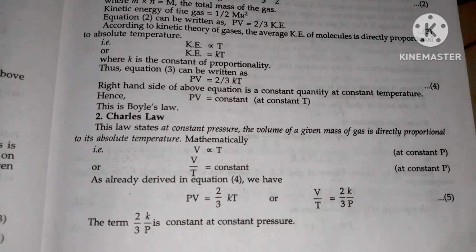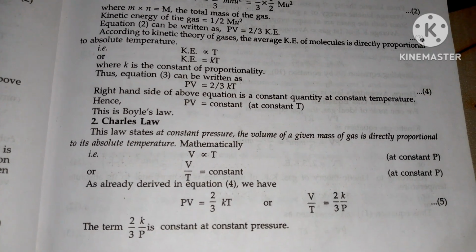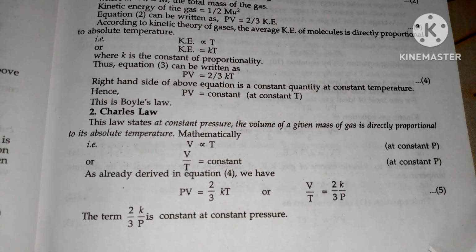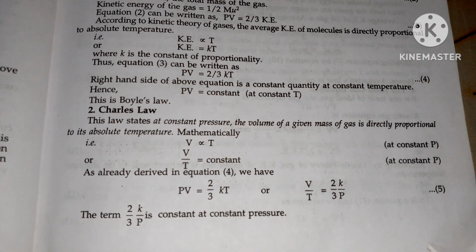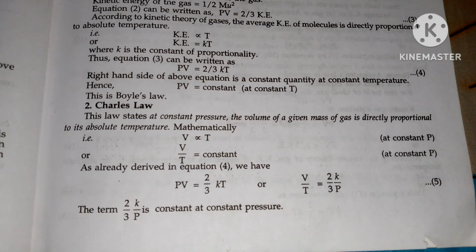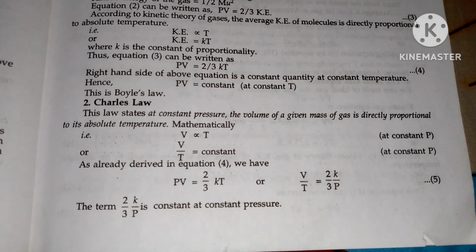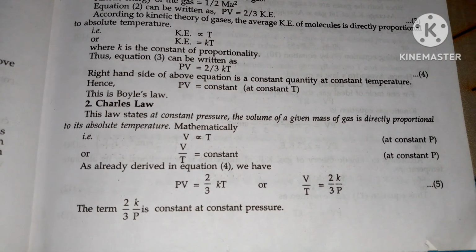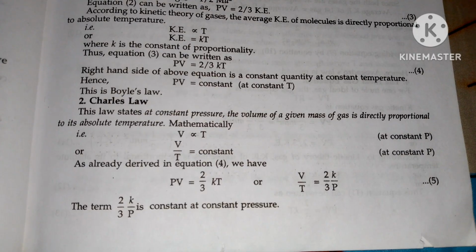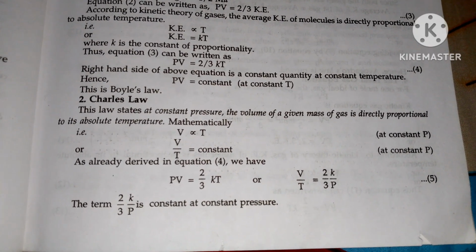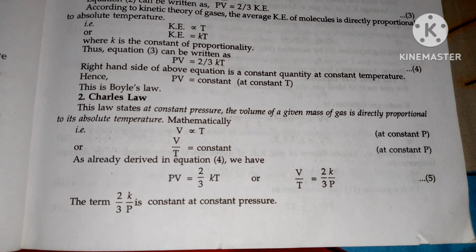According to the kinetic theory of gases, the average kinetic energy of a molecule is directly proportional to absolute temperature. That is, kinetic energy is directly proportional to T, or kinetic energy is equal to small k into capital T, where k is the constant of proportionality. Thus, equation 3 can be written as PV equals 2 by 3 small k into T. This is equation 4. The right hand side of the above equation is a constant quantity at constant temperature. Hence, PV equals constant at constant T.